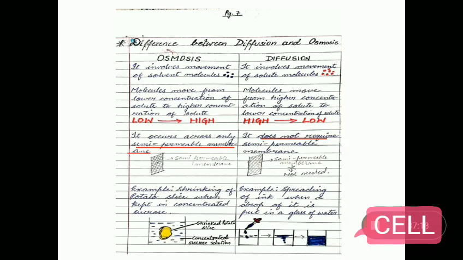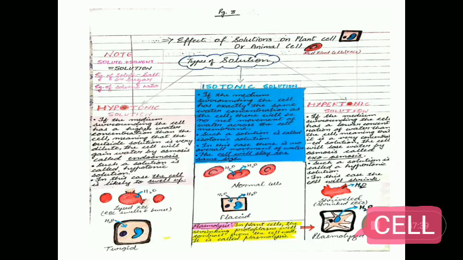Osmosis occurs across only a semi-permeable membrane, whereas diffusion does not require a semi-permeable membrane. An example of osmosis is the shrinking of a potato slice when kept in concentrated sucrose, whereas an example of diffusion is the spreading of ink when a drop of it is put in a glass of water.